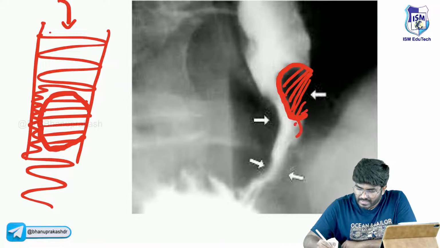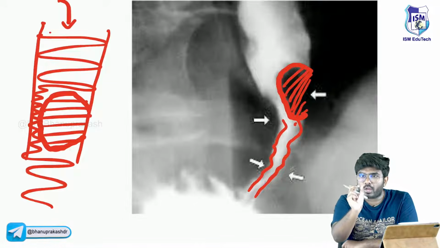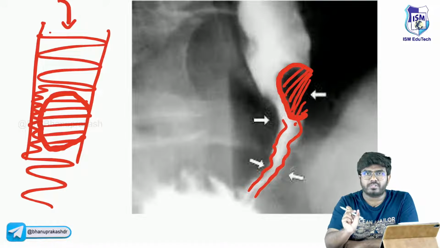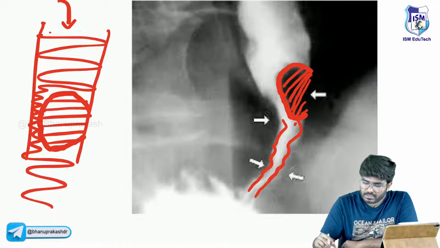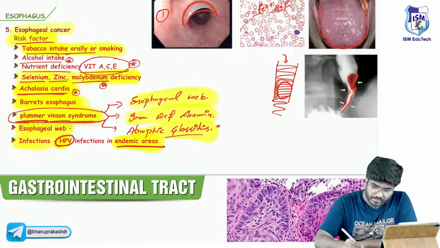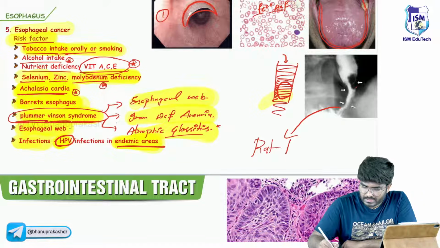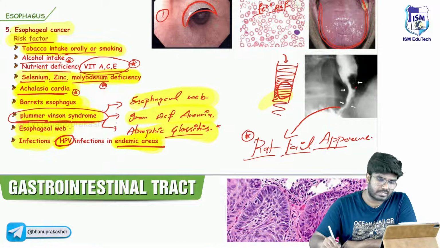Because of this esophageal cancer, in the lower part of the esophagus the contrast is going like a small, thin column. So this is called the rat tail appearance. On barium swallow there is going to be a rat tail appearance of the esophagus.